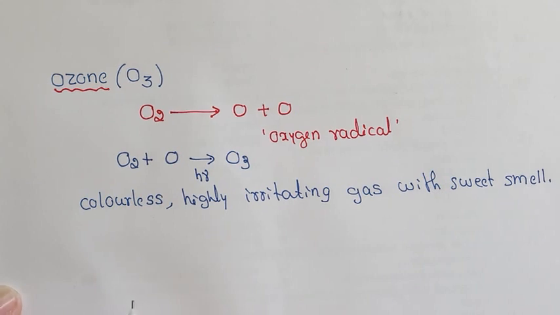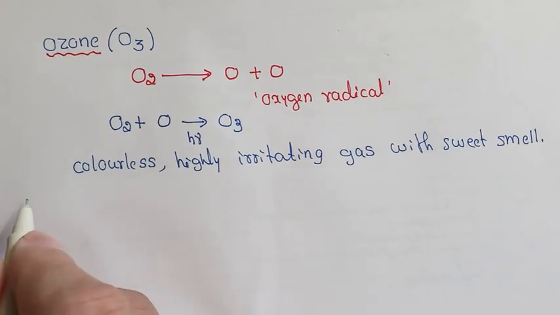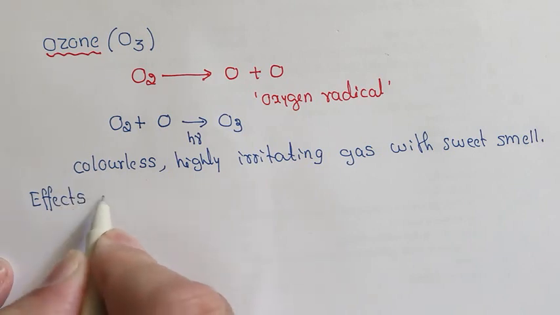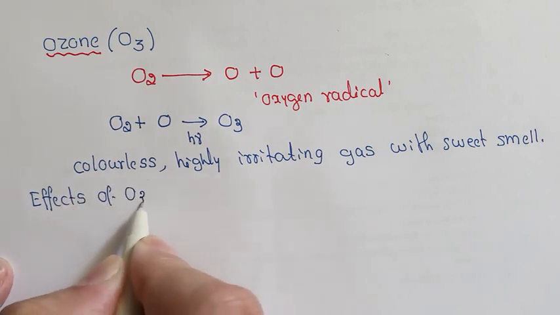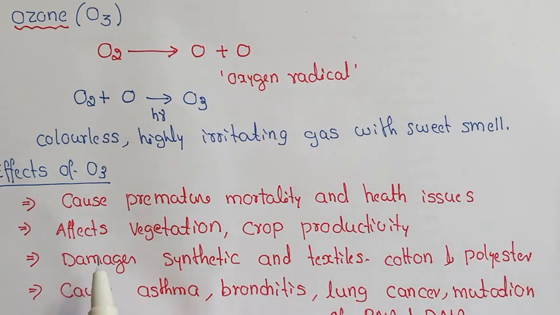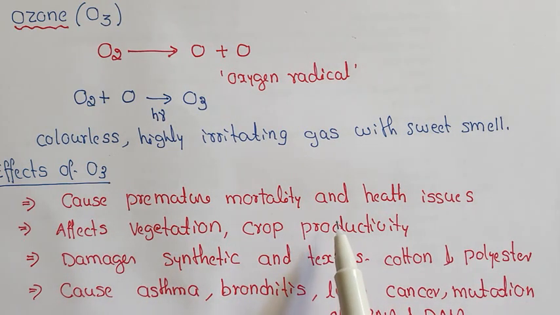Now let us see the effects of ozone, O3. The effects of ozone: mainly it causes premature mortality and major health issues.